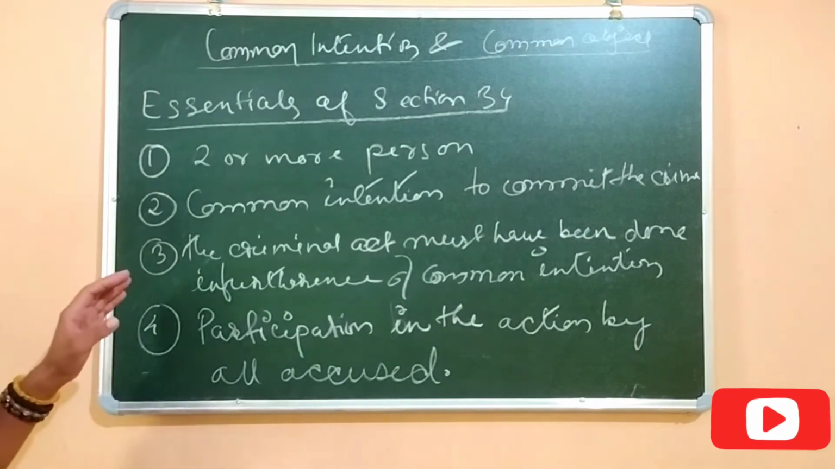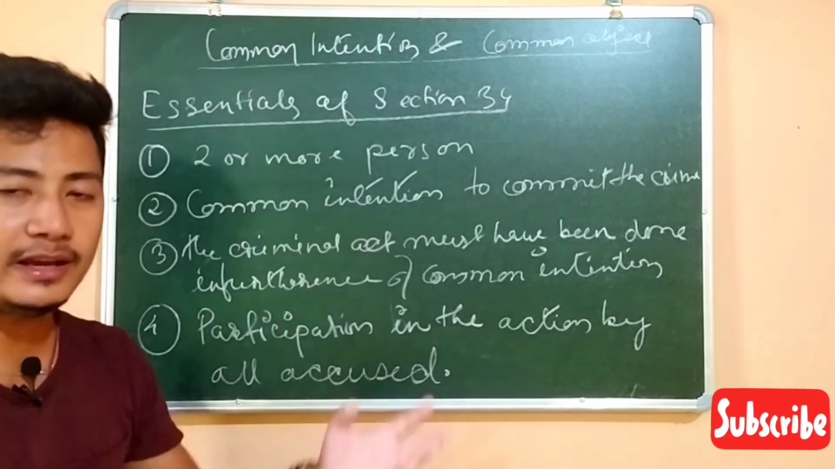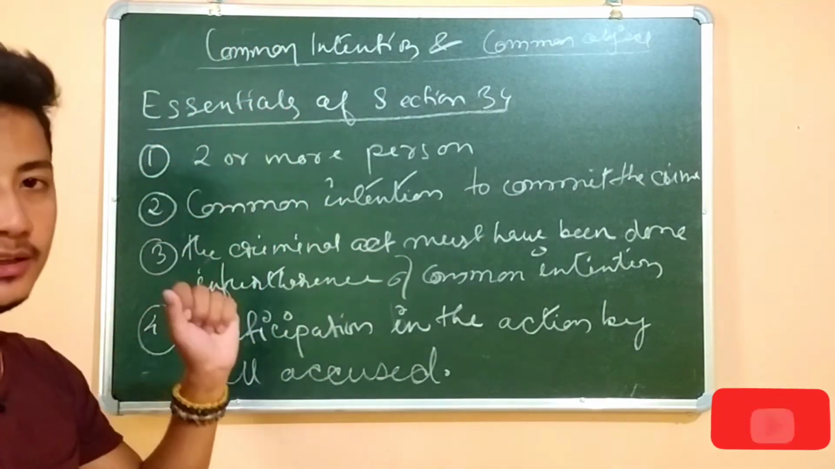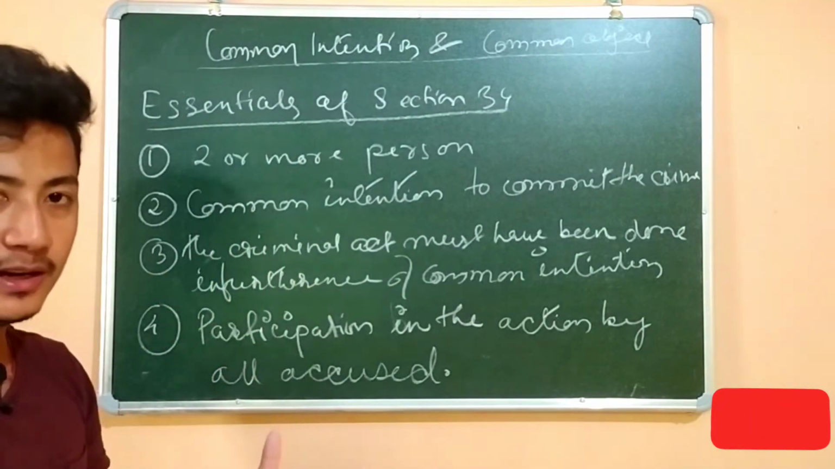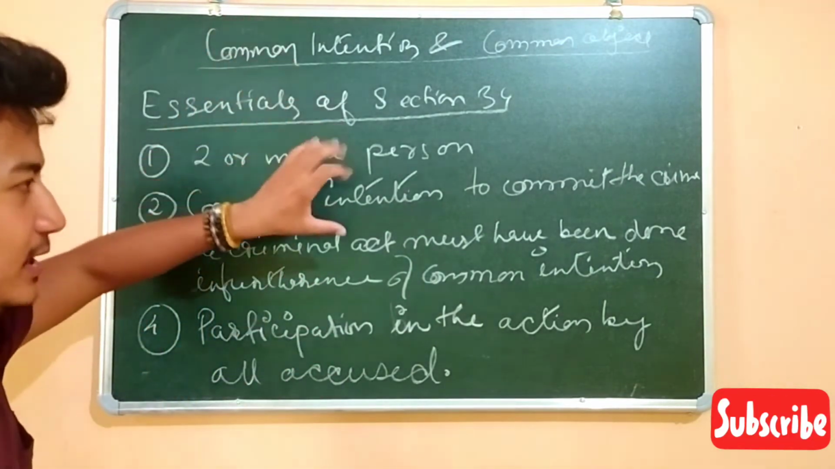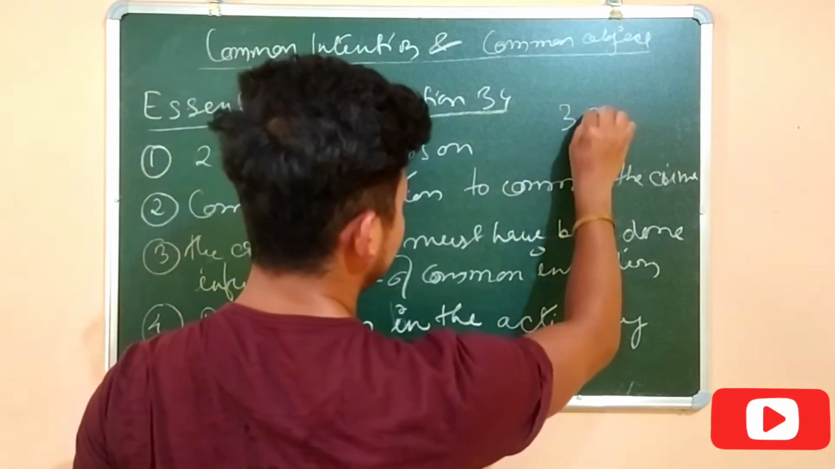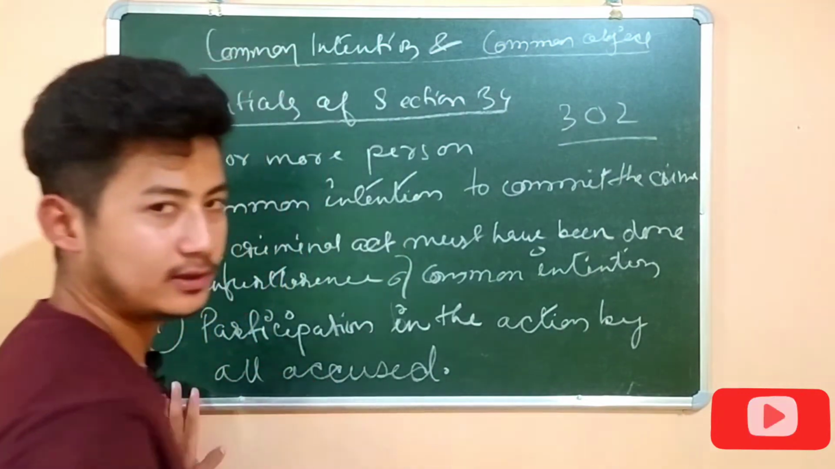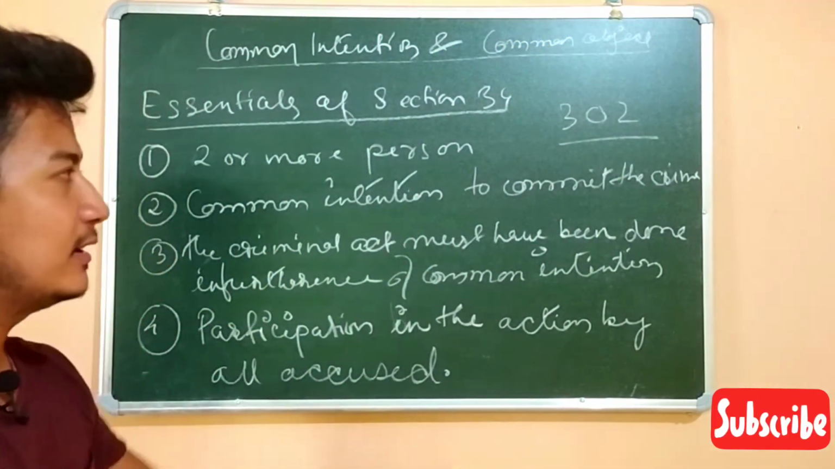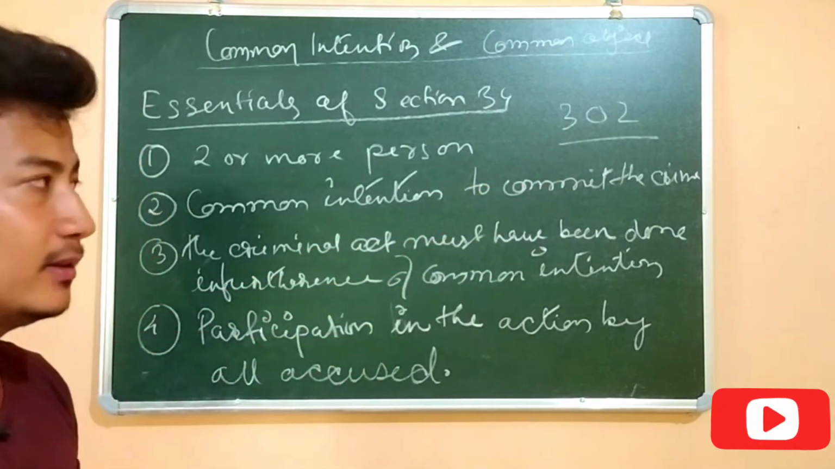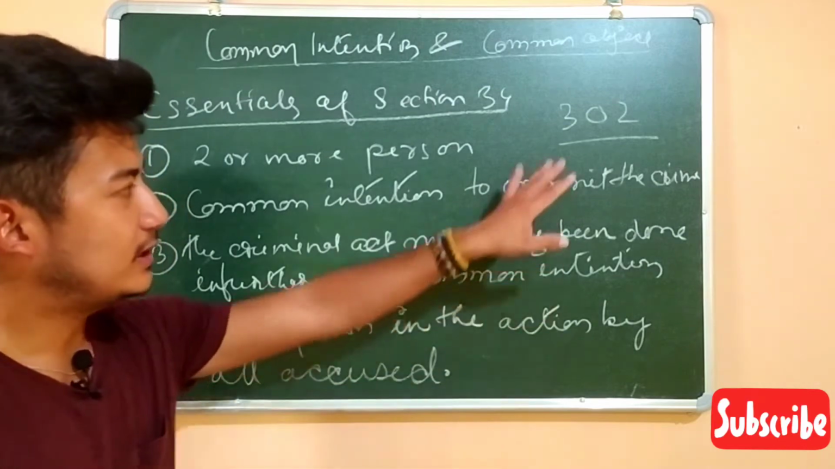One thing I want to tell you here is that common intention does not define any crime. It does not talk about any crime. It just talks about the liability, how the person will be held liable. So it talks about the criminal liability. Suppose the crime is section 302, that is murder. If I murder someone, I will be liable under 302, either imprisonment for life or death sentence.